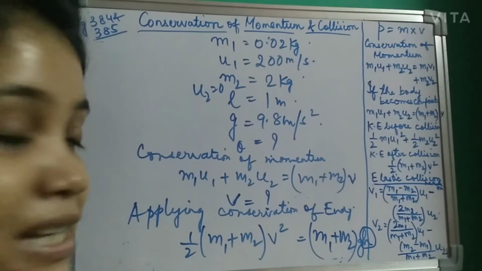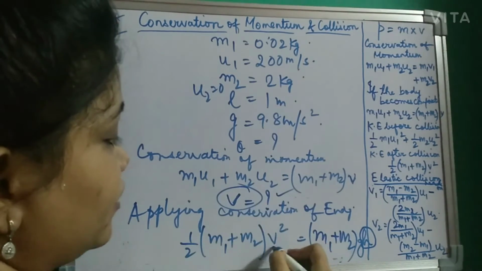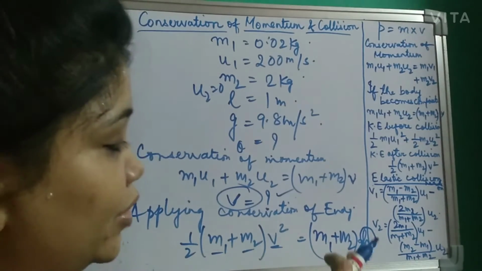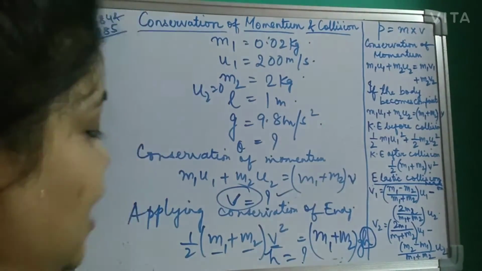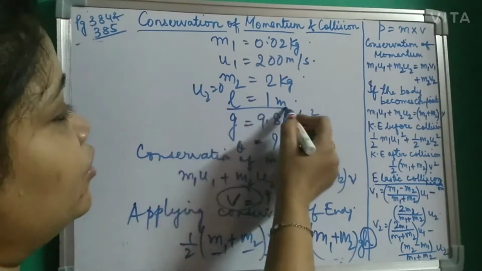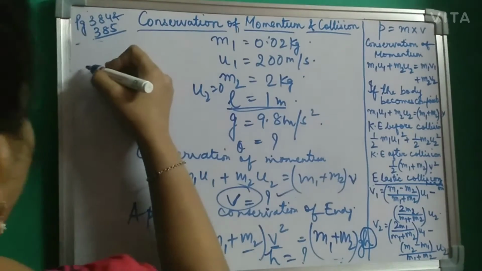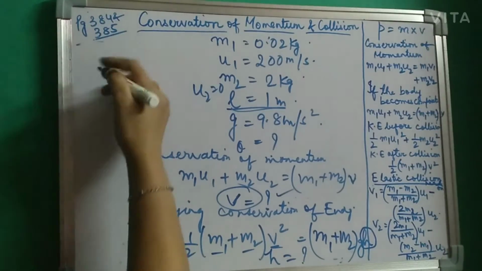Our main aim is to find the value of h, because v you will get from this quantity. m1, m2 you know, g also you know, only h is unknown. So please find out h from here. After you find out h, L you know. Our main aim is L and h. After this, I am directly writing the formula. Please apply it over here.